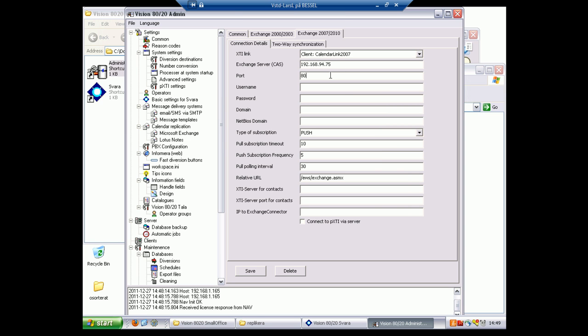As for the port number here, this lets the Vision8020 server know how to connect to the Exchange via the event web service address, which is where the events are being transferred. There are two options here. Either we use HTTP, which is port 80, or HTTPS, which uses port 443. Since Exchange 2010 only supports HTTPS, we have to specify 443 here.